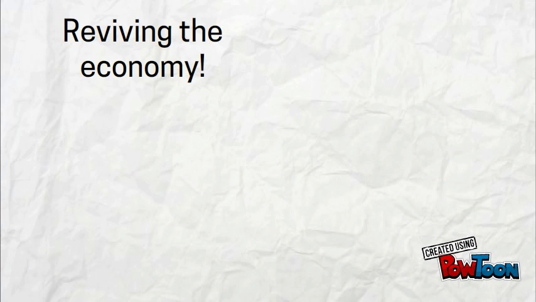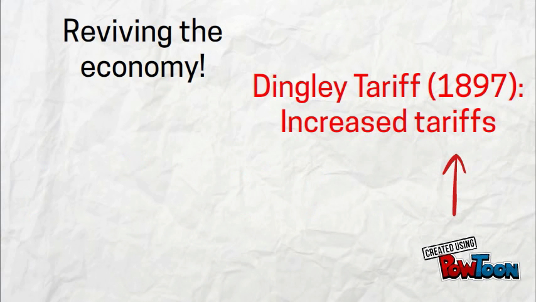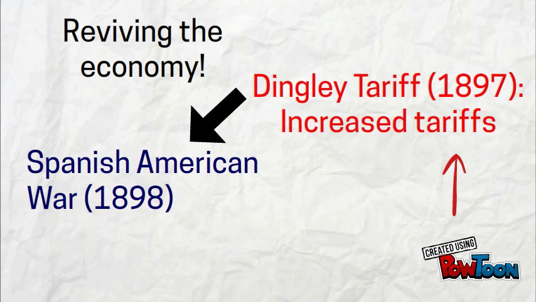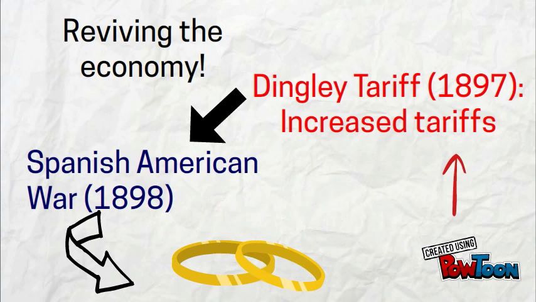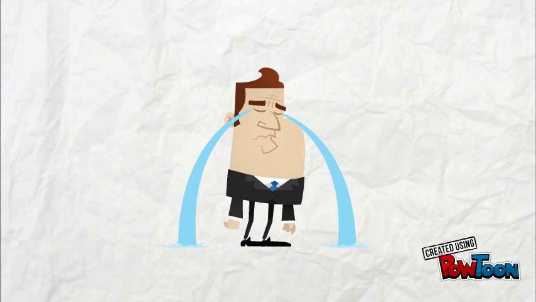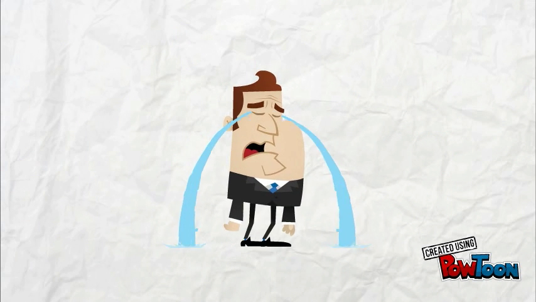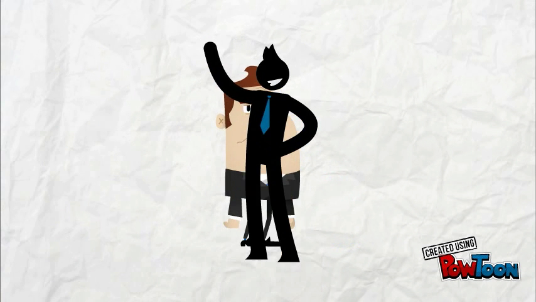Under his presidency, the Dingley Tariff was passed, which increased tariffs. Also, the Spanish-American War of 1898 occurred. During his presidency, gold was made the official standard of the U.S. in 1900. Unfortunately, McKinley was assassinated in 1901, and Theodore Roosevelt took over.